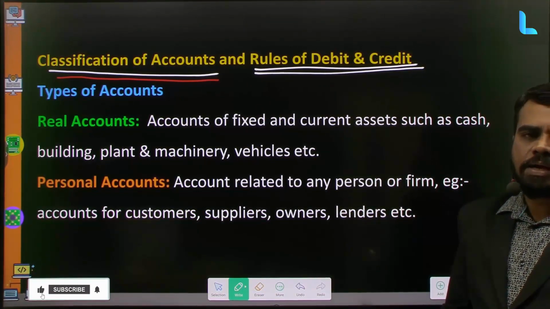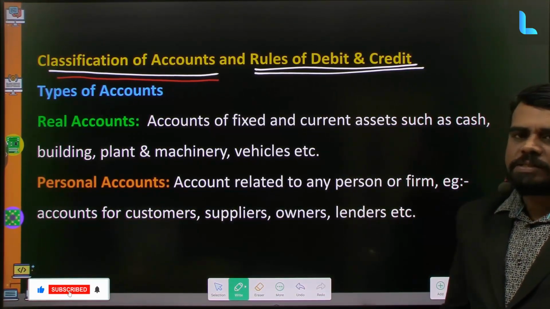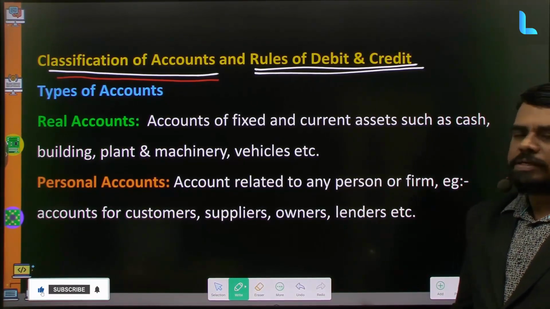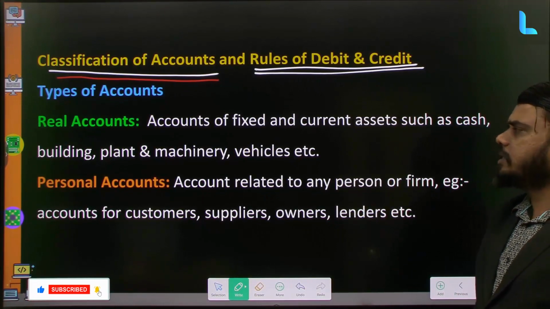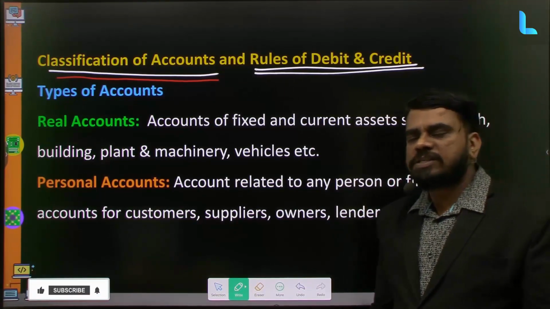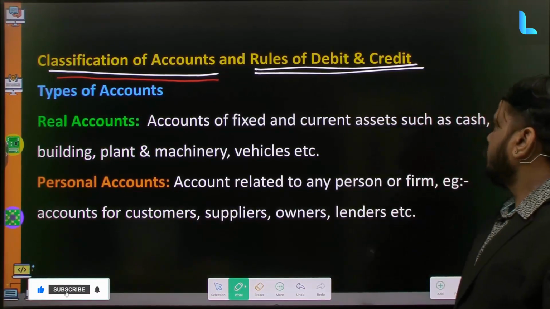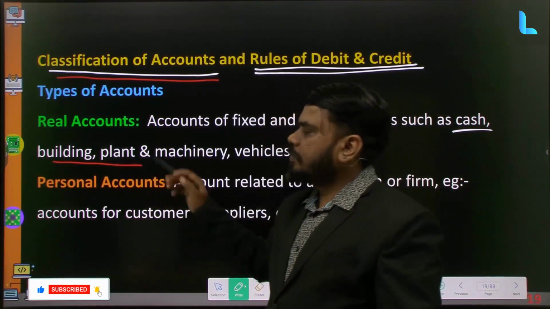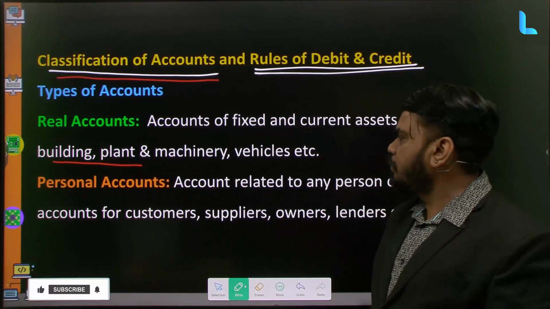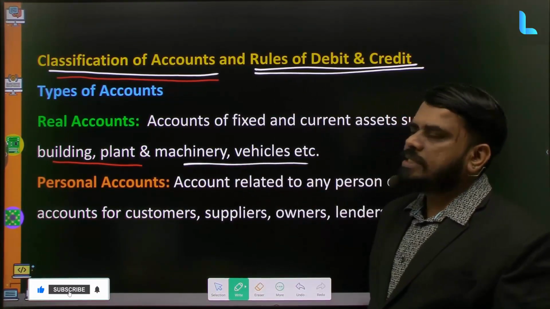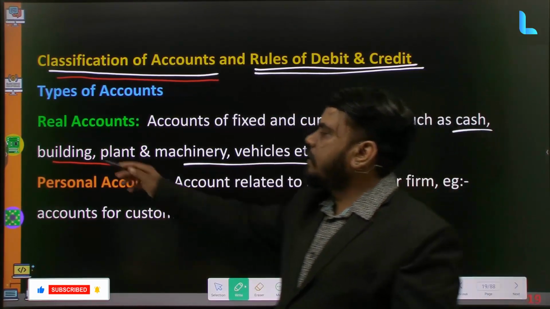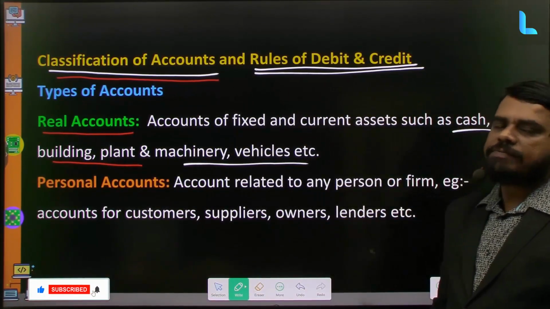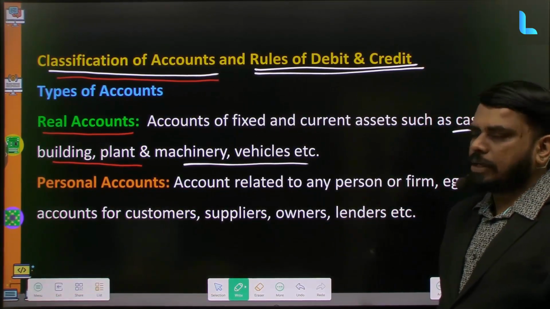Accounts are generally classified into three types. One is called the real accounts, the second is called the personal accounts, and the third is called the nominal accounts. In short, a real account is nothing but the accounts related to fixed or current assets, such as cash, building, plants, machineries, computers, vehicles. All these are called real accounts. That is, accounts related to current assets and fixed assets are called real accounts.